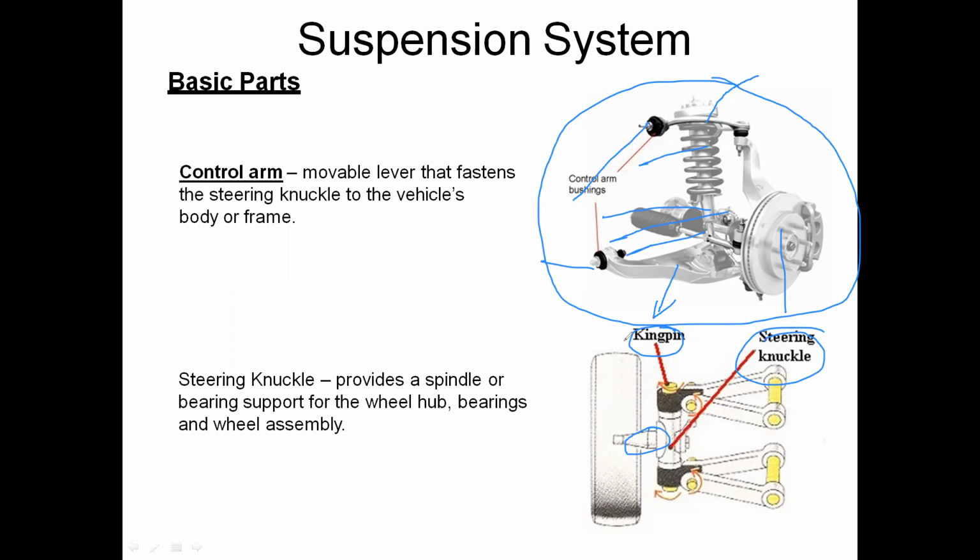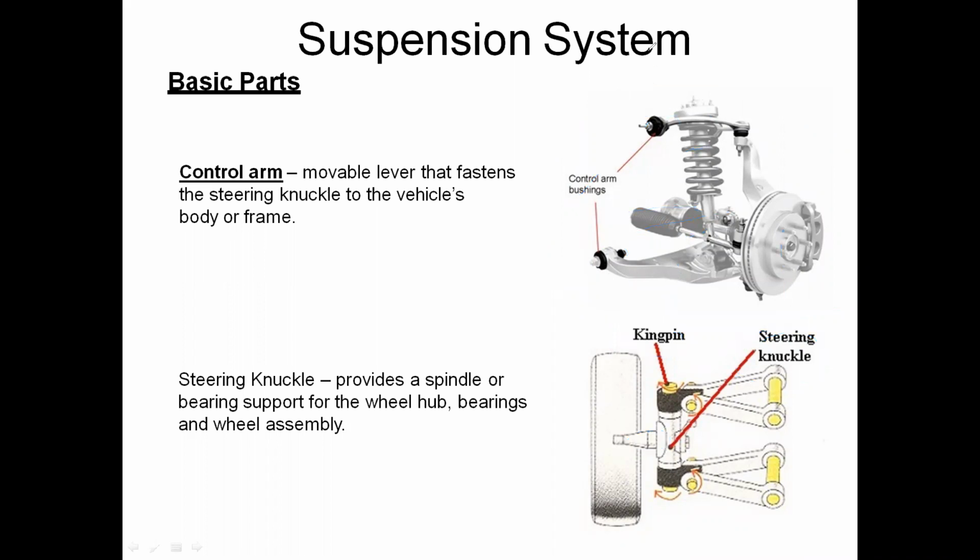You can see what a control arm is and how it is useful to the suspension system in automobile vehicles. The control arm is a mobile lever that fastens the steering knuckle to the vehicle's body or frame.